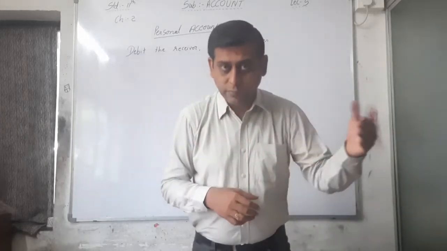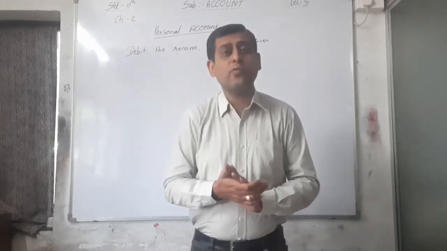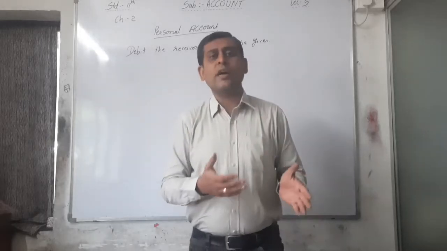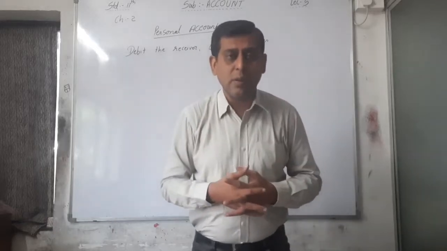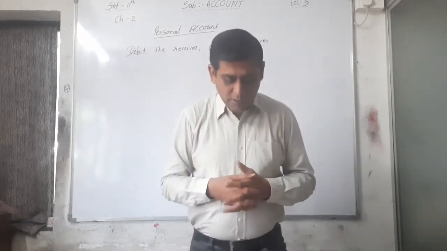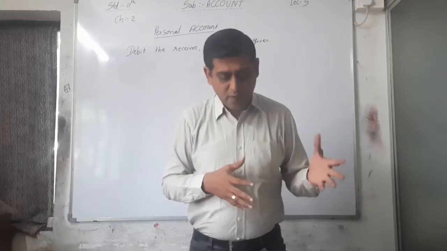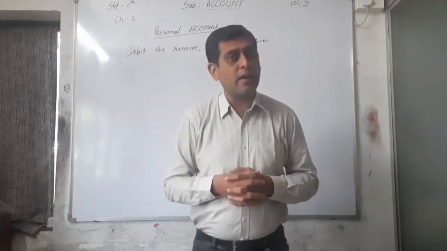here I am receiving the amount from Bhumika. So Bhumika again is the benefit giver, that's why Bhumika account will be credited. 30,000 received from Bhumika, Bhumika is the benefit giver, her account will be credited.